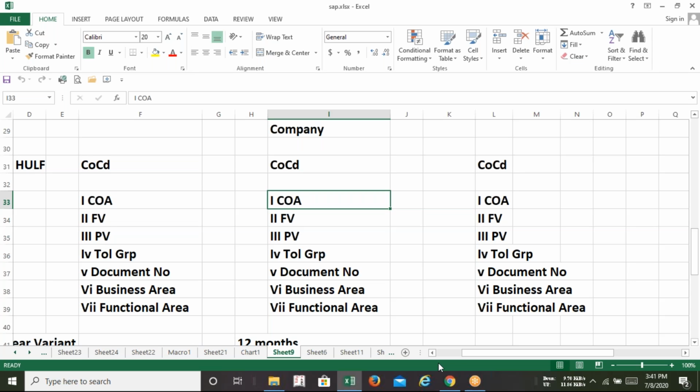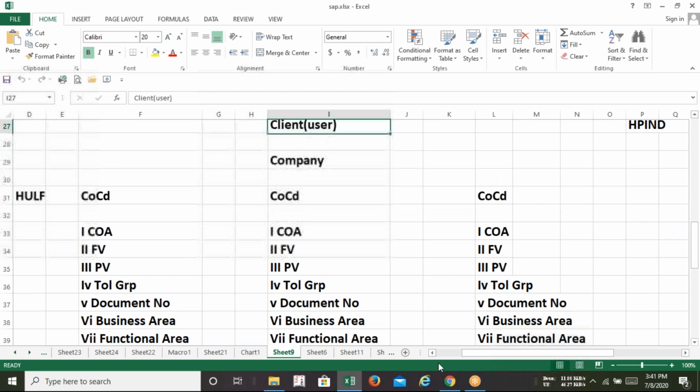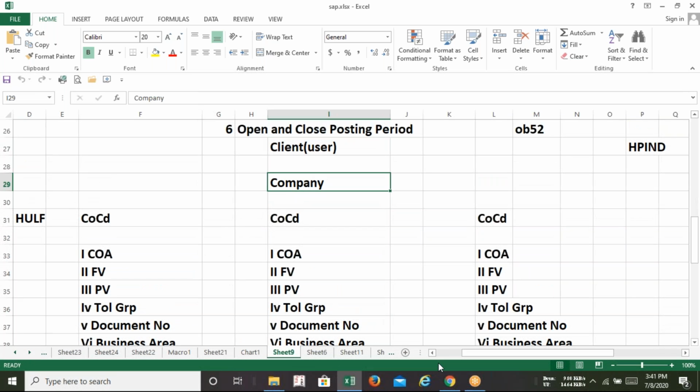Just for revision purposes, we have created company, just tell me yes or no. The T code is OX15. We have created company code, the T code is OX02. And then last class we did fiscal year variant, T code OB29, and posting variant, OBBO.